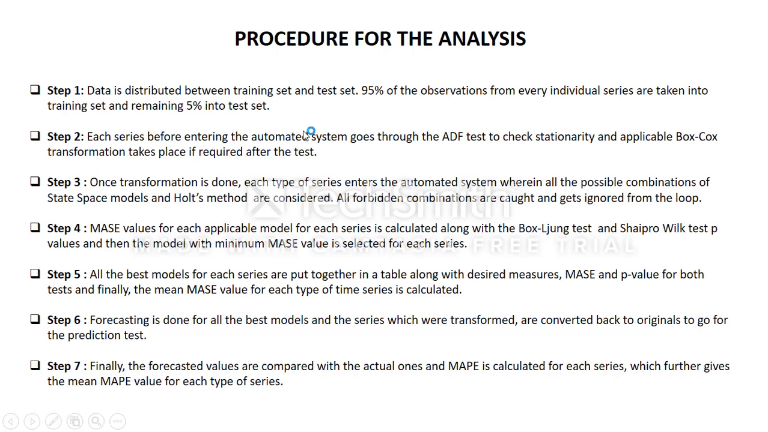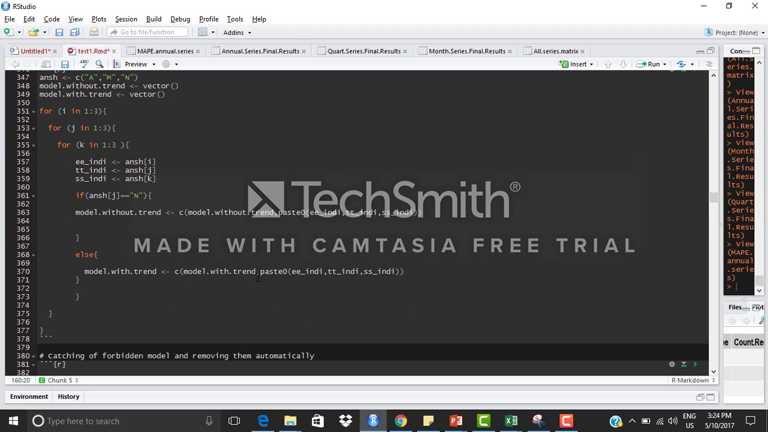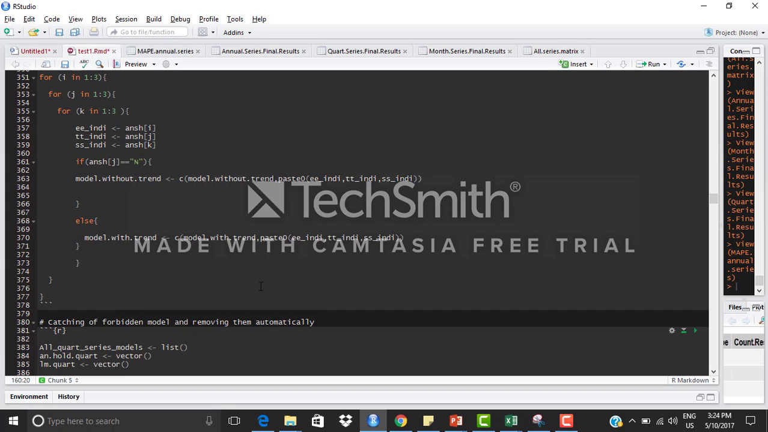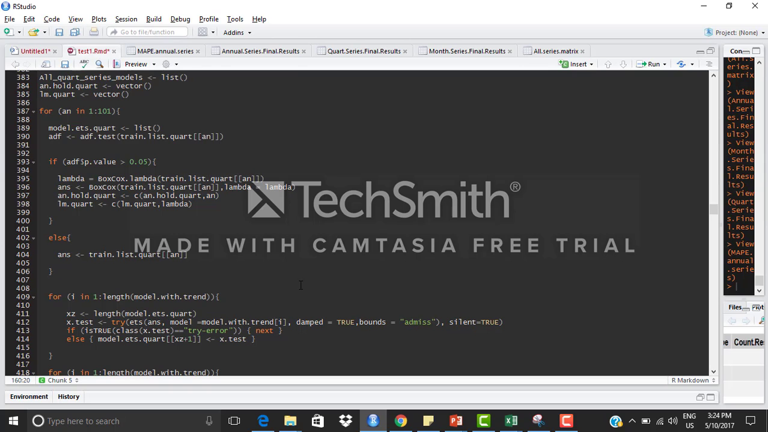Now, the system consists of these 7 steps, but the difference lies between the annual or yearly series and the monthly and quarterly series. In the quarterly and monthly series, I have also considered the Holt-Winters method along with the state space model and the Holt, because there can be seasonality. We cannot ignore that factor. So everything remains constant, just two more additions of the Holt-Winters method get into the system, and everything runs accordingly.